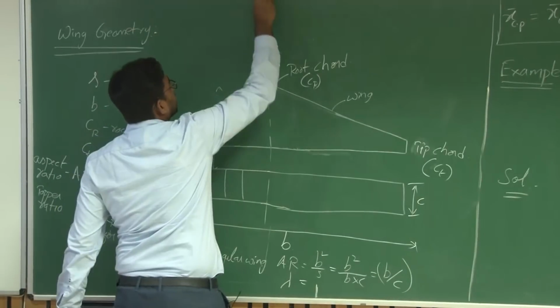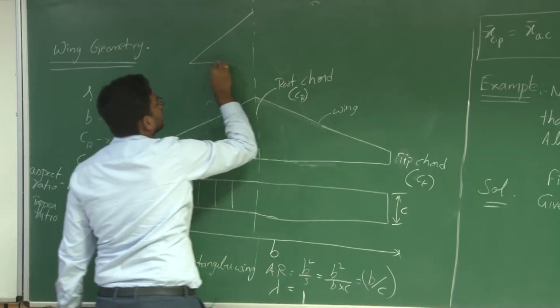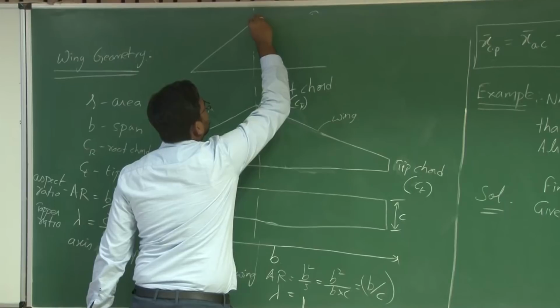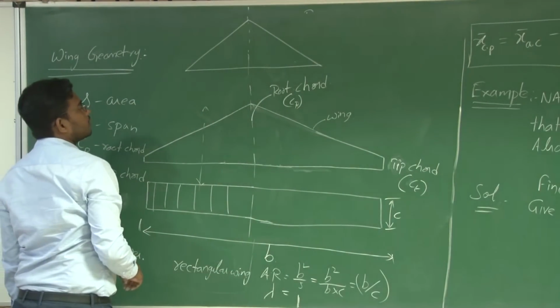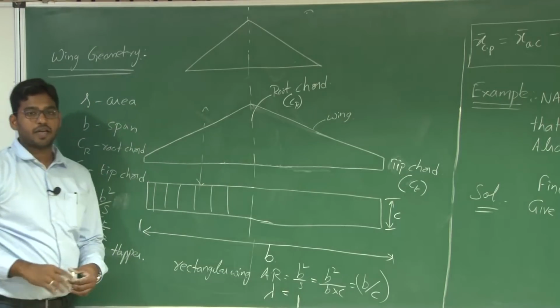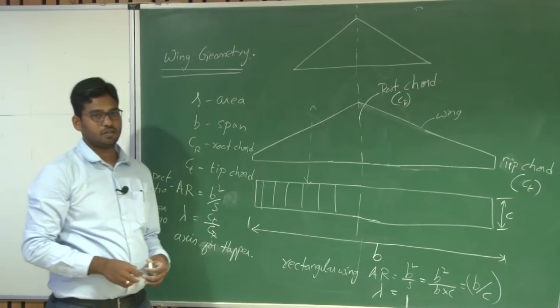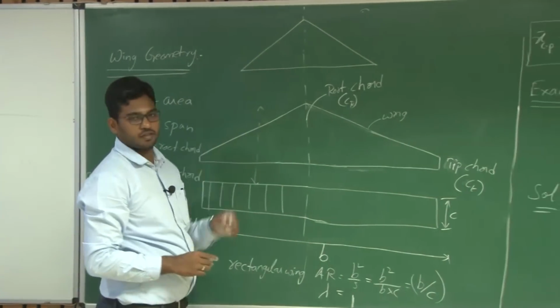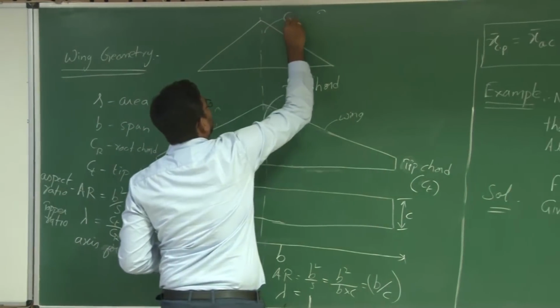So let us consider another case, a triangular wing or a delta wing. So what is the tip chord in this case? This is CR.